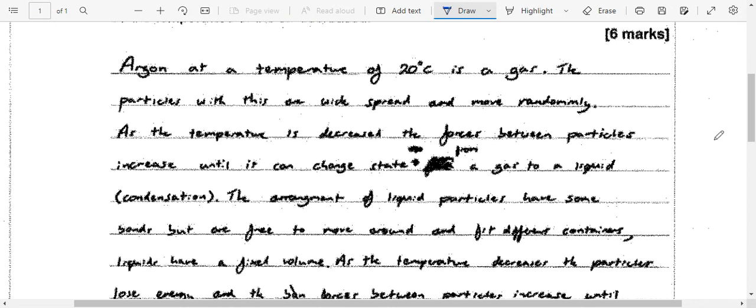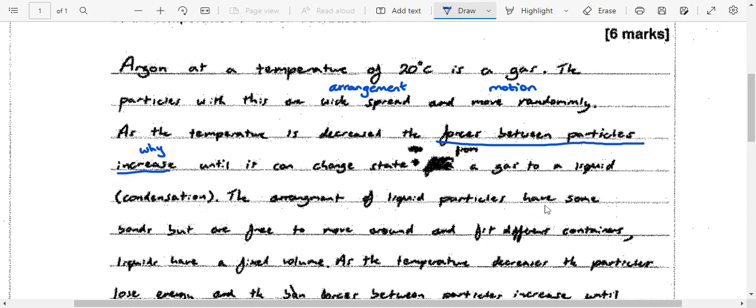Argon at a temperature of 20 degrees is a gas. The particles with this are widespread and move randomly. So they've told me the arrangement, they've said widespread, and they've told me they move randomly, so they've told me the motion, how they move. As the temperature is decreased, the forces between the particles increase. So they're starting to tell me why it changes. Until it can change state from a gas to a liquid, this is condensation.